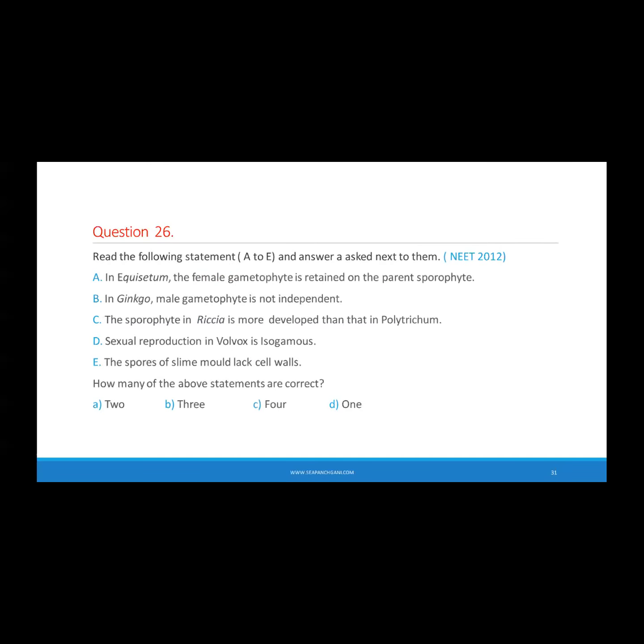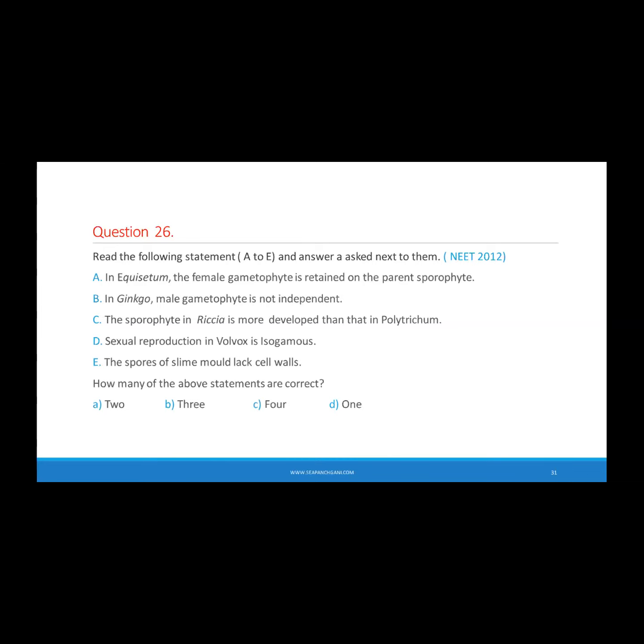Okay, now see. Equisetum is a pteridophytic plant, where the sporophytic plant body consists of root, stem, and leaves. If you talk about its gametophyte, the gametophyte is small and inconspicuous, not special but free living. Mostly they are thalloid structures, that is a prothallus. So the first statement is correct. This is the one statement which is correct.